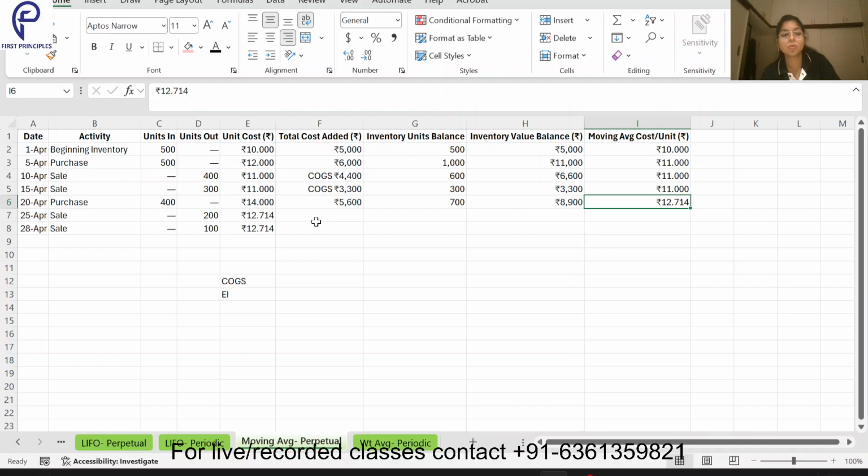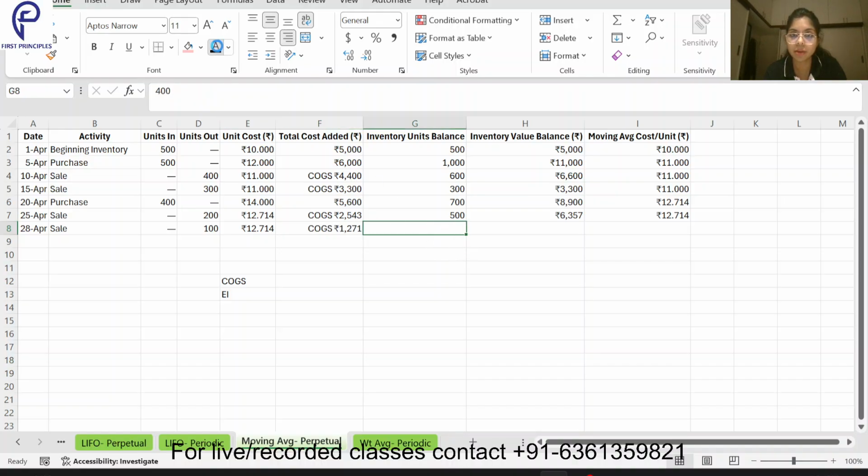Now what is the total cost of the sales? The average cost is this much, so 200 into 12.714, COGS is coming to 2543. How many units are remaining? From 700, 200 has been sold, so 500 is the balance. 500 at 12.714 becomes 6357. The moving average cost is 12.714. Then the total cost of the 100 units which we are selling, again the average cost is the same, 12.714, so it becomes 1271.